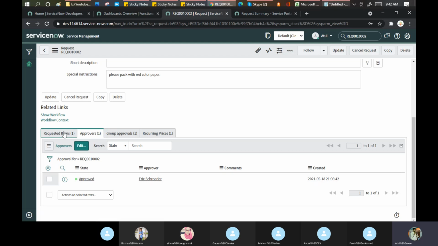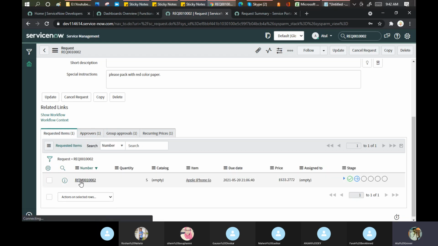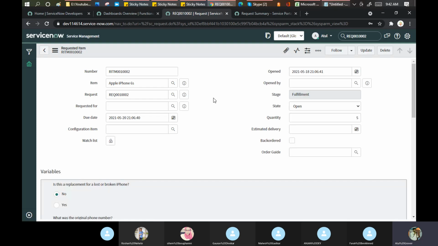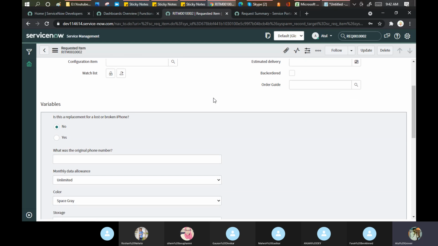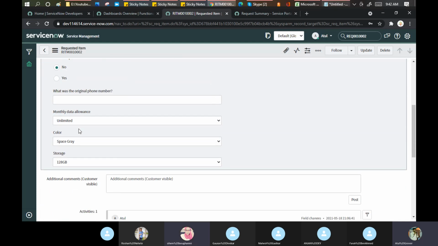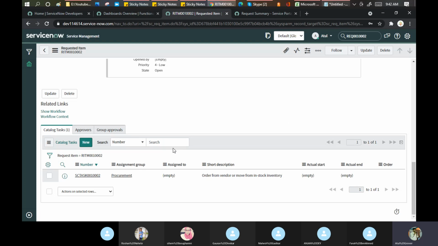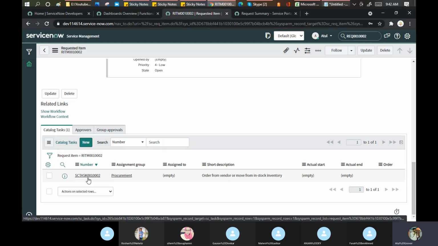Now I'll go to the requested item. Click on the RATM number. Okay. So these are the parameters, the variables filled by the user: unlimited, space gray, and 128 GB. Now this is the RATM number, and you can see down here Anjan is in the procurement department. This request goes to Anjan in the format of a task.